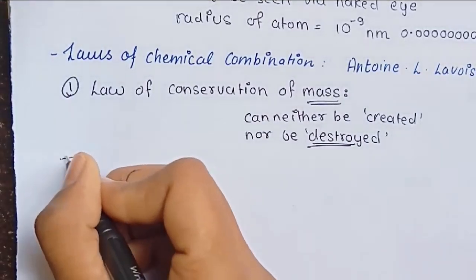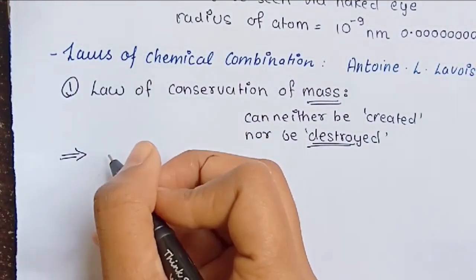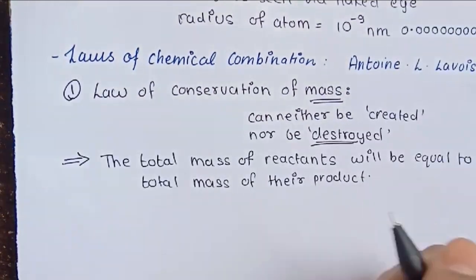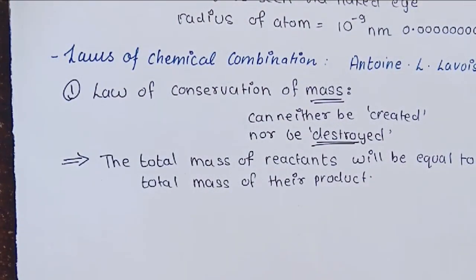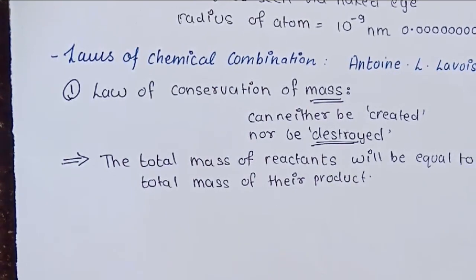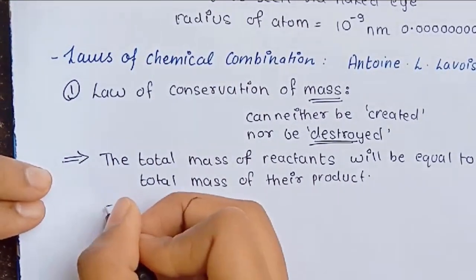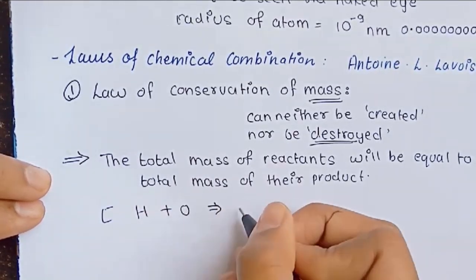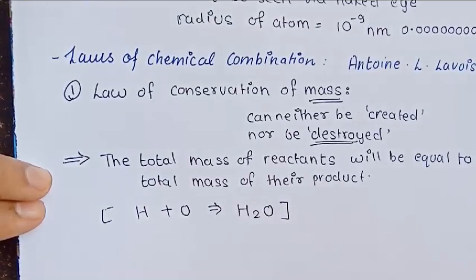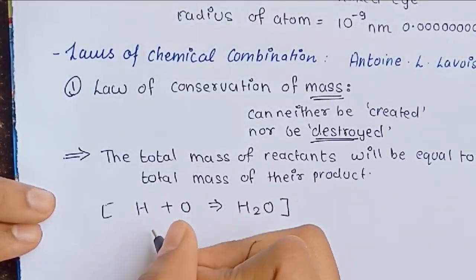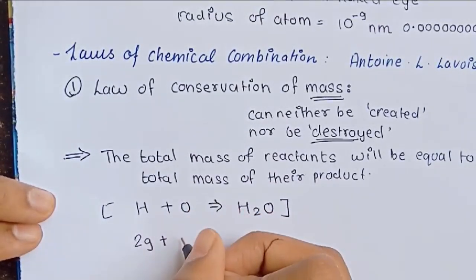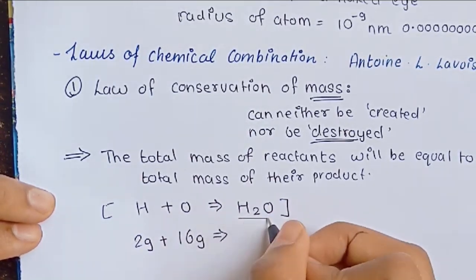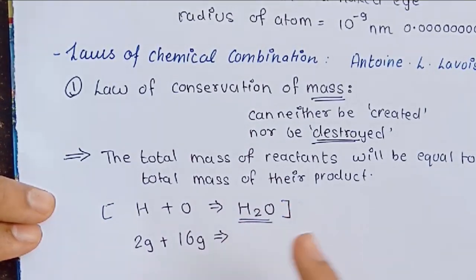And what is the proper statement of this law? The total mass of the reactants would be equal to the total mass of their product. Let's say we have two reactants, hydrogen and oxygen, and the product that we get is H2O, water. The mass of hydrogen is, let's say, 2 gram, and the mass of oxygen is 16 gram, and the product is their addition sum.